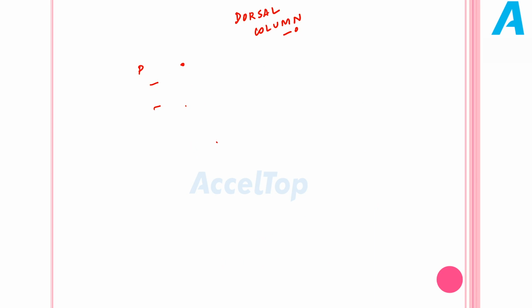So now we will trace the dorsal column. Another thing you have to remember is any ascending tract will have 3 order neurons. Any ascending tract will always have 3 order neurons: the first order neuron, second order neuron and third order neuron. So we will have 3 neurons in each ascending tract. We are going to trace the dorsal column pathway in this. So we will start with the first order neuron.